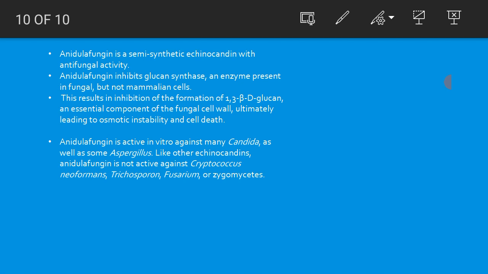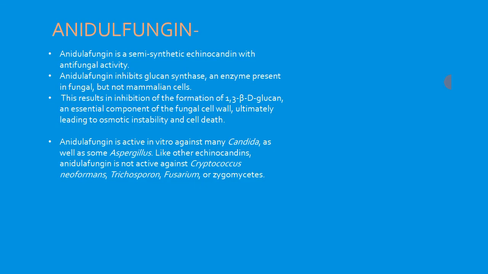Then after this inhibition, that can result in osmotic instability or cell death. Okay, now why is this instability happening? Because of the inhibition of the formation of 1,3-beta-D-glucan.